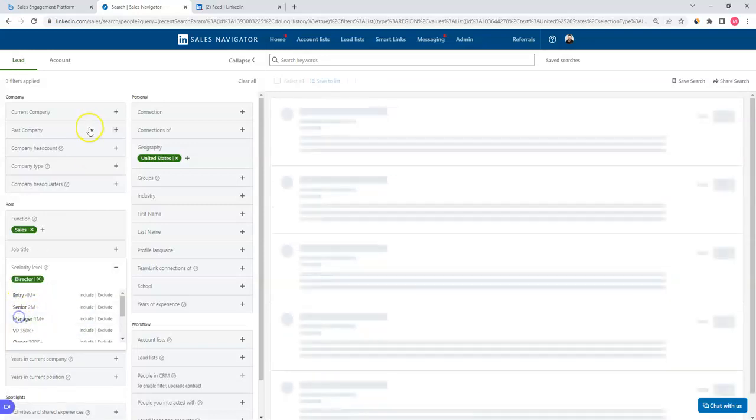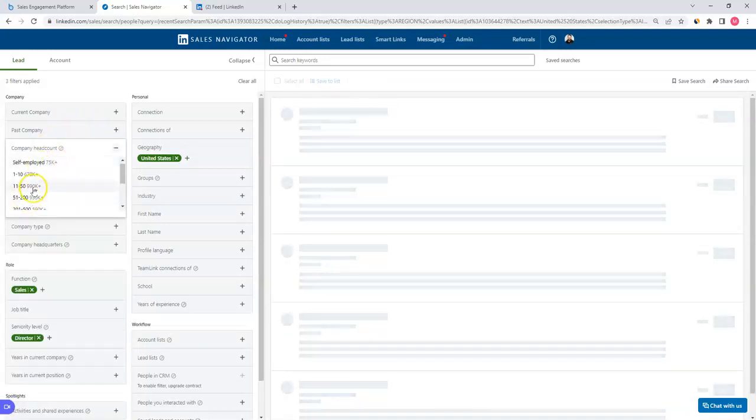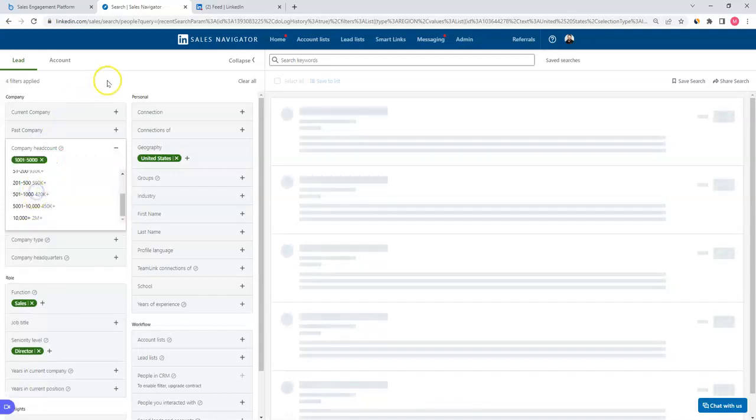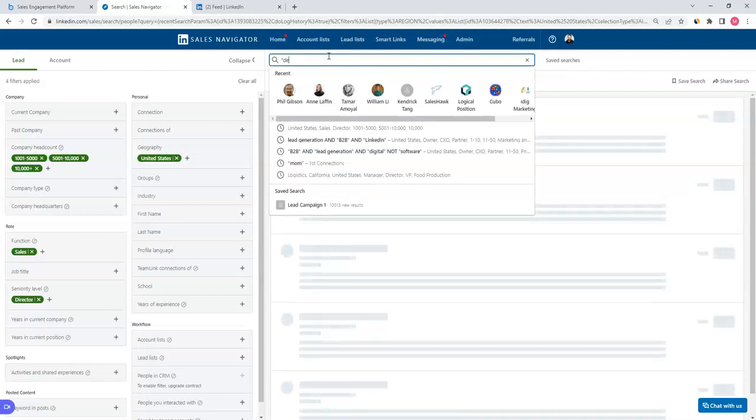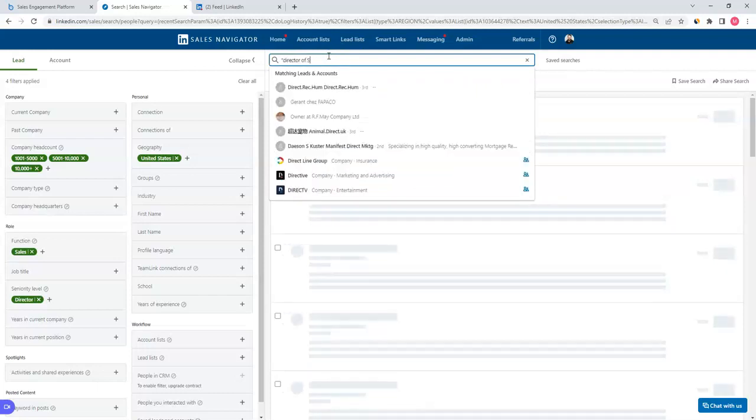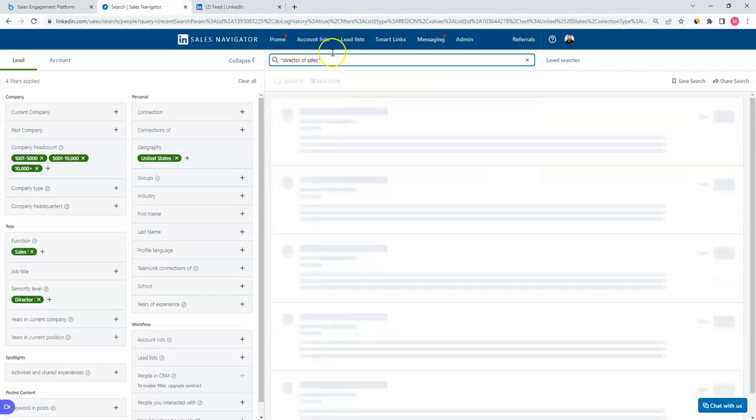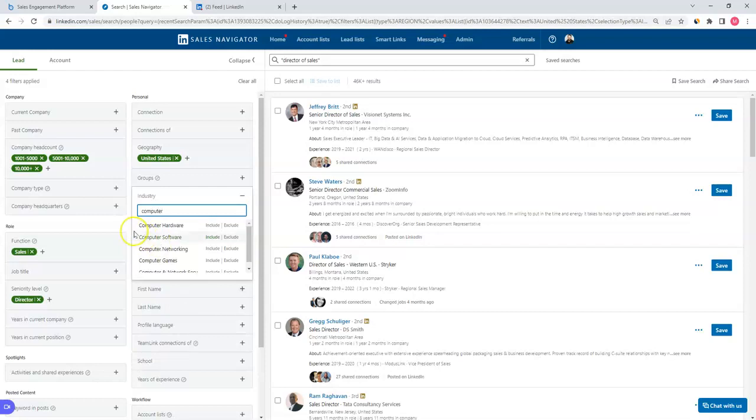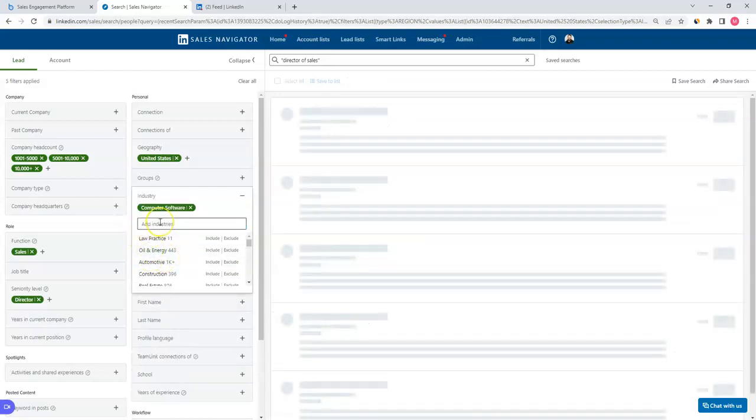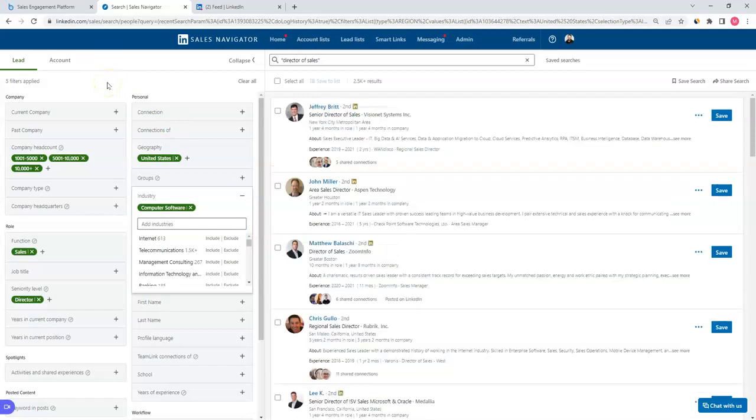And in targeting this group, let's focus on a company that has more than 1,000 employees. And again, specific to the director of sales role. We're going to use a Boolean search here to make sure that we're specific to those titles. Once we've created this list and done our filtering within Sales Navigator, one last piece, let's add computer software.